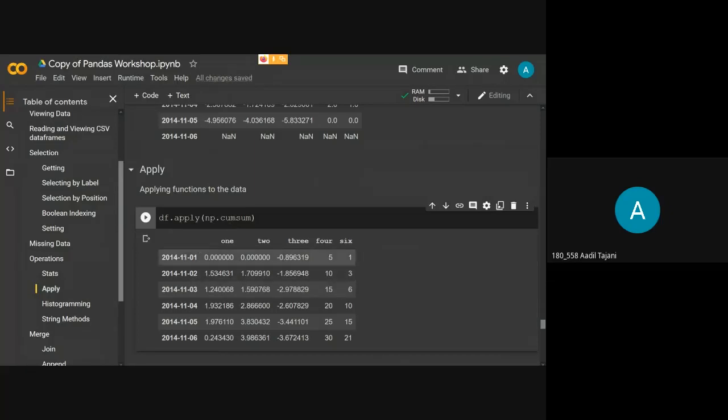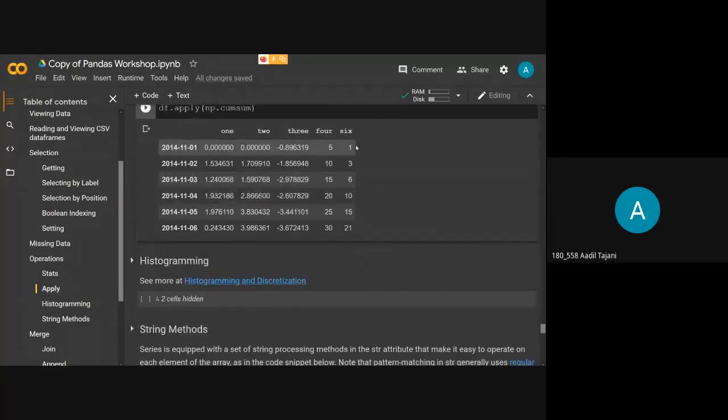So what it has done is it has applied the numpy function of cum sum on each of the columns. I hope you guys know what cum sum is. It will start with the first value and go on adding the values that are there. So it will start with 5, then there is also 5, so it will go 5, 10, 15, 20, 25. So it has applied an external numpy function to our data frame using this apply function. So this is the cum sum values.